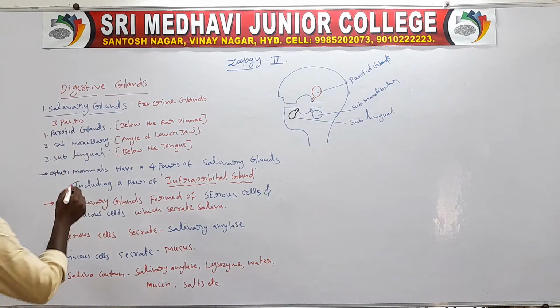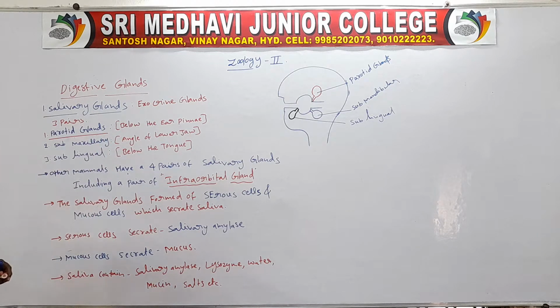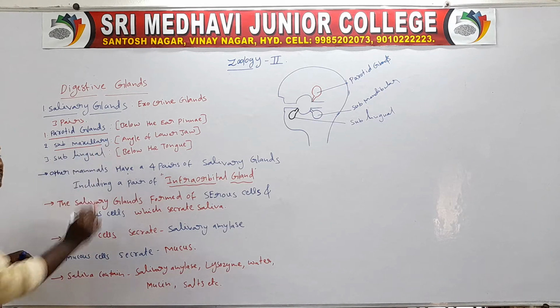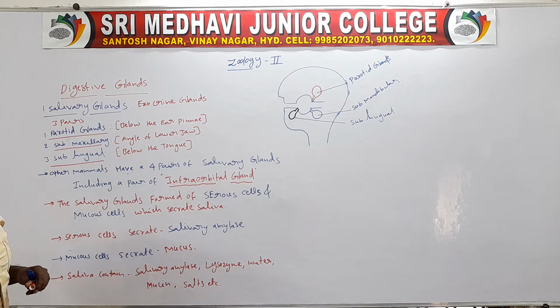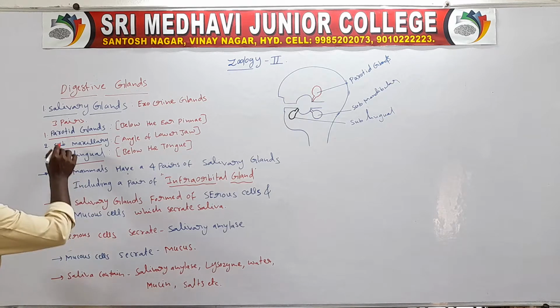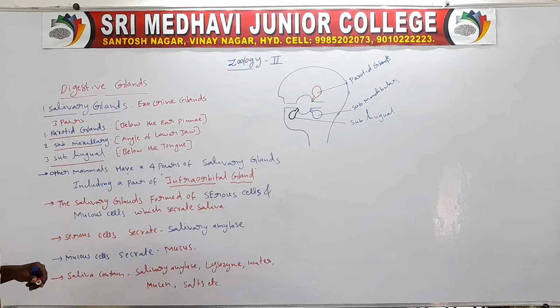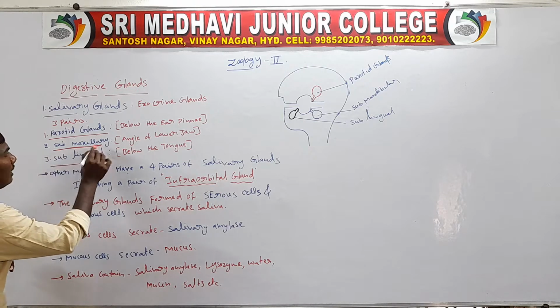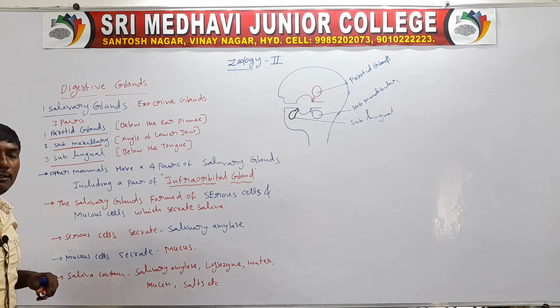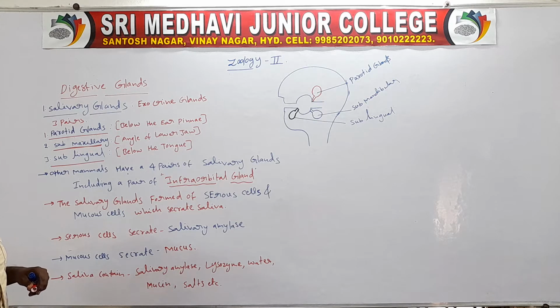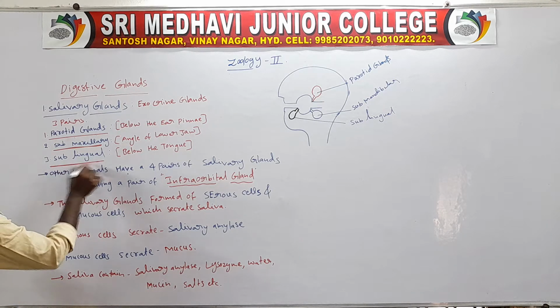First one is the parotid gland. Second one is the submaxillary gland. Third one is the sublingual gland. The human has three pairs of salivary glands. The submaxillary gland is also called the submandibular gland.